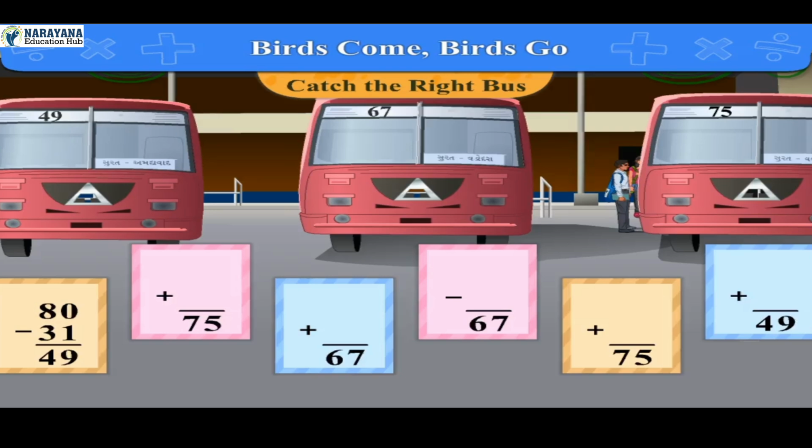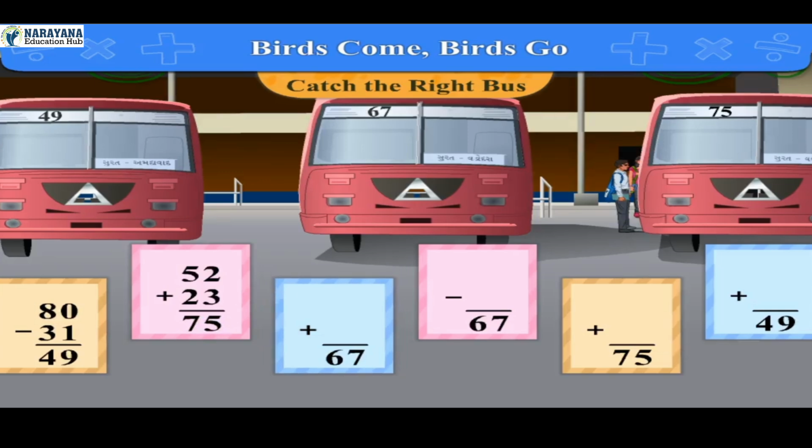We will first take 2 cards of 40 and 35, whose sum is 75, and another cards of 52 and 23, whose sum is 75.